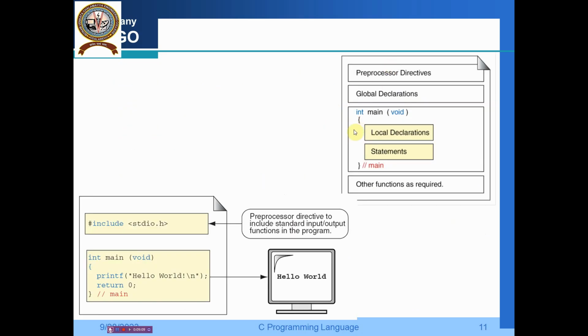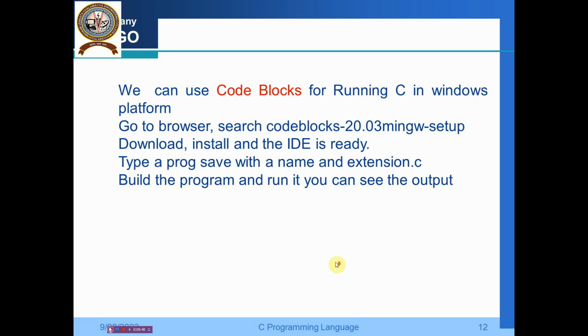Now if you see the structure, first are the preprocessor directives, then the global declarations before the function, then integer main, the main function starts here, then the local declarations and some statements, main function over, other functions can also be put here. In the syntax, you write hash include stdio.h. This is the preprocessor directive to include standard input output functions in the program. Here integer main, the main function starts, and here we use the printf function, inside that hello world, this is the string to be displayed, return 0. So when you run it, the output will come, hello world.